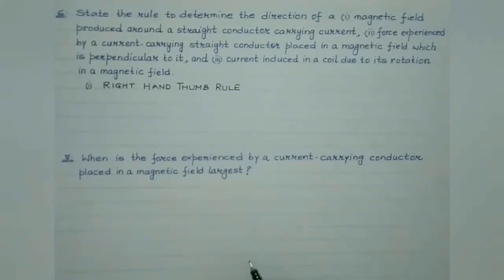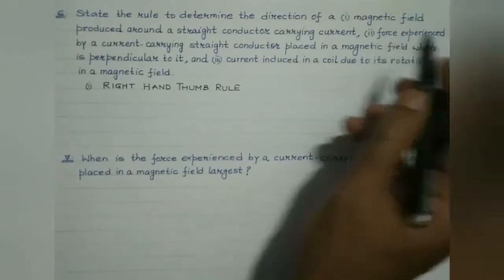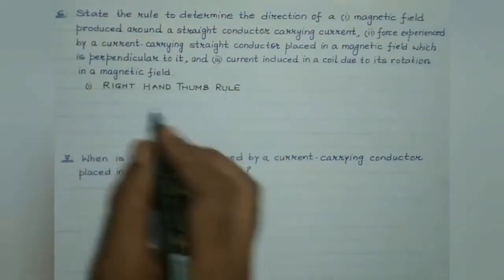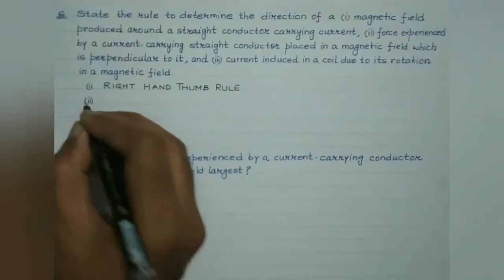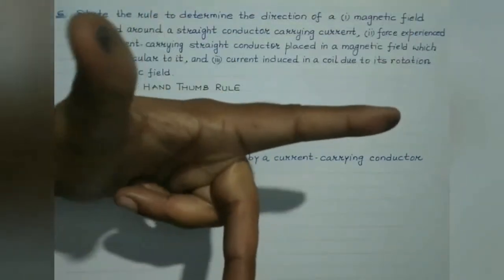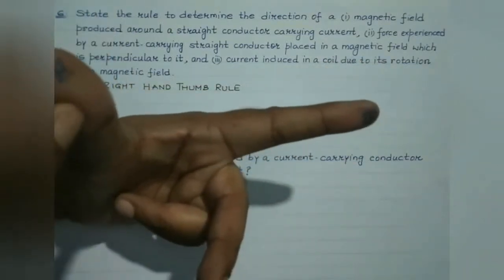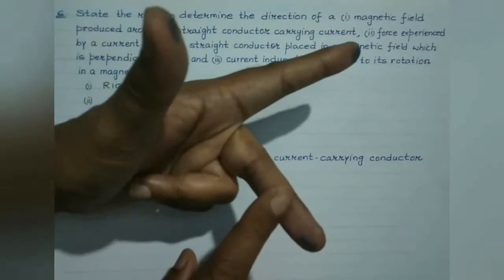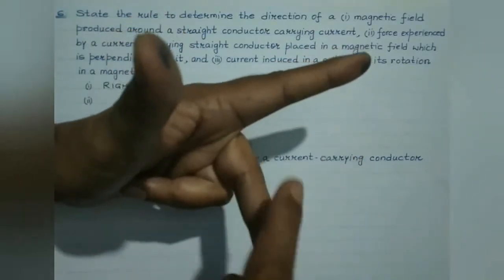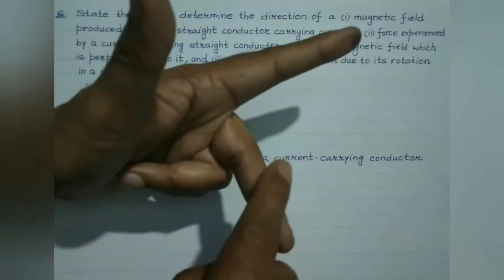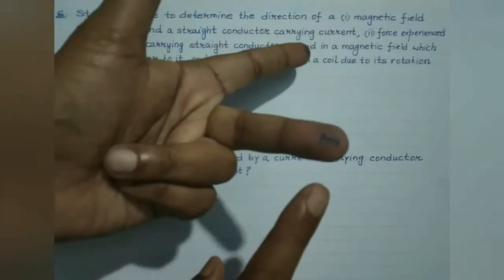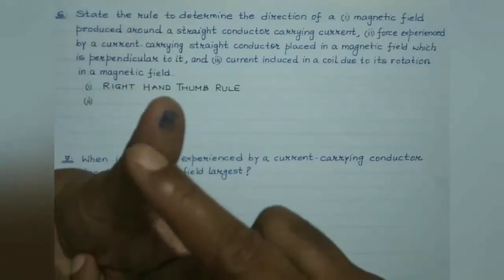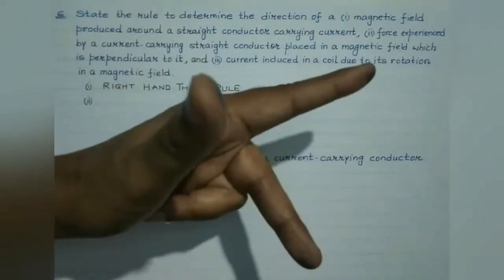Okay, let's concentrate on the second part then. Force experienced by a current carrying straight conductor placed in a magnetic field which is perpendicular to it. In that case, we make use of Fleming's left hand rule, right? If the thumb, the forefinger and the central finger of our left hand are stretched so that they all are perpendicular to each other, and the central finger represents the current, the forefinger represents the direction of the magnetic field, then the thumb represents the direction of the magnetic force.